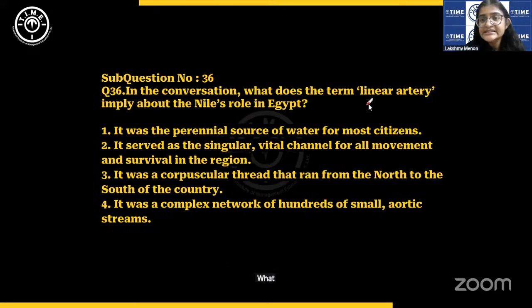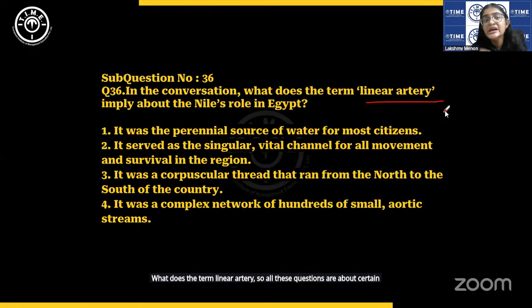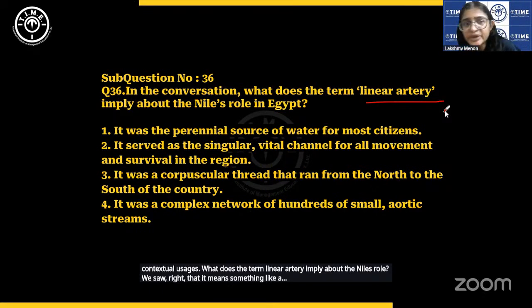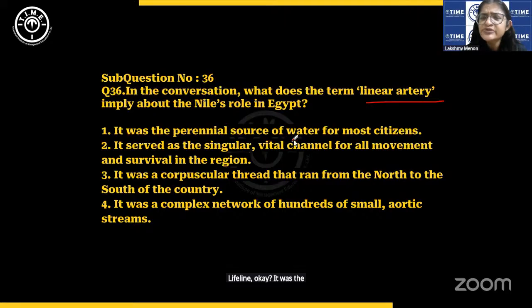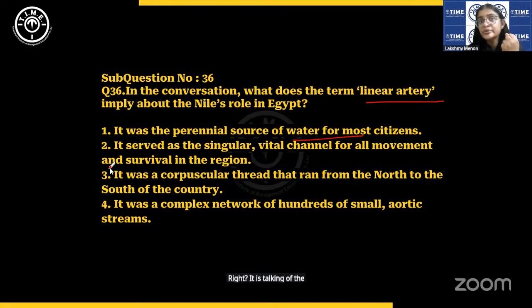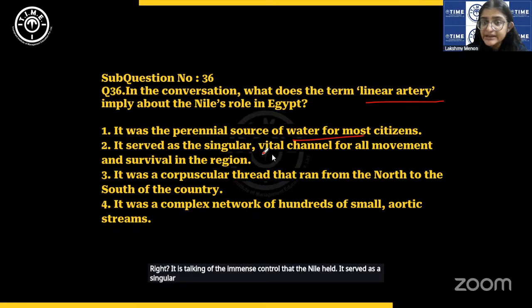What does the term linear artery imply about the Nile's role? All these questions are about certain contextual usages. We saw that it means something like a lifeline. It was the perennial source of water for most citizens, but not just water, that is too limited, right? It is talking of the immense control that the Nile held. It served as a singular vital channel for all movement and survival. Yes, it was the lifeline.